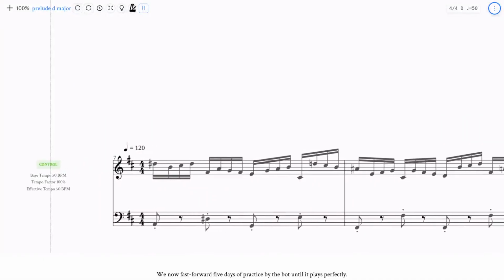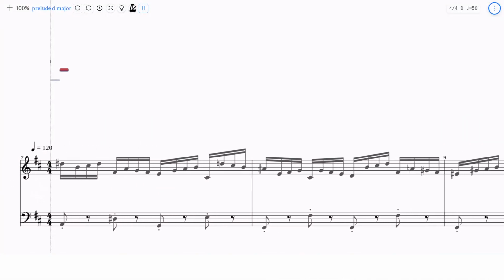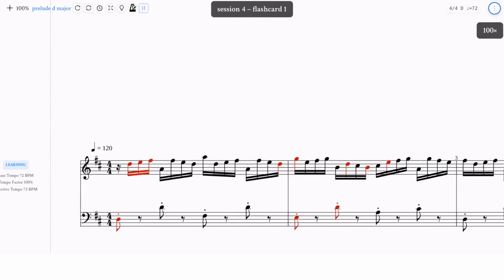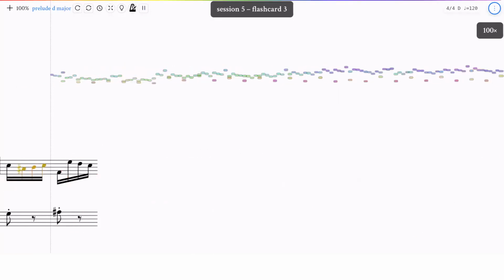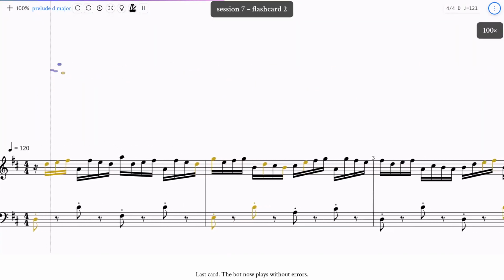We now fast forward 5 days of practice by the bot until it plays perfectly. Last card, the bot now plays without errors.